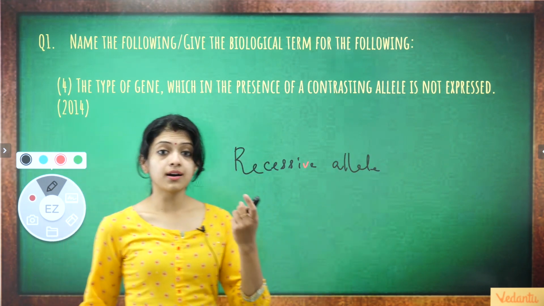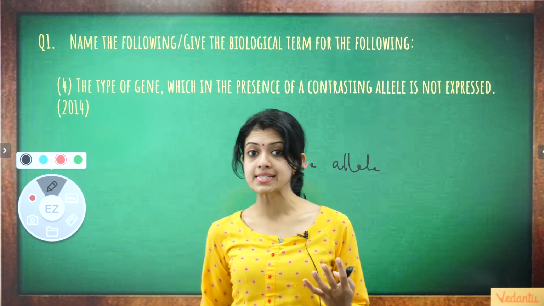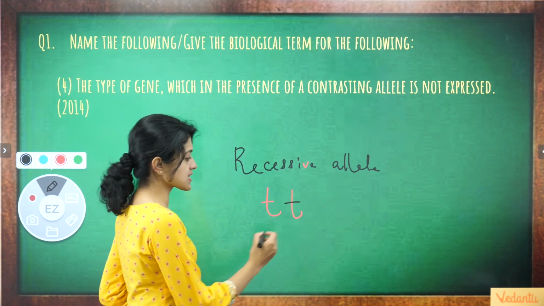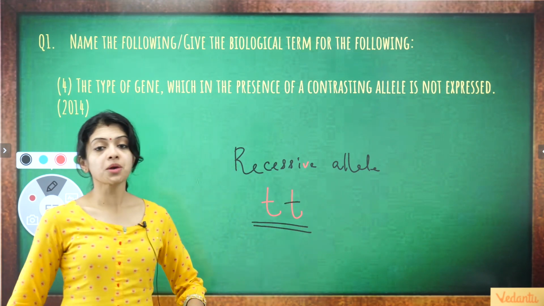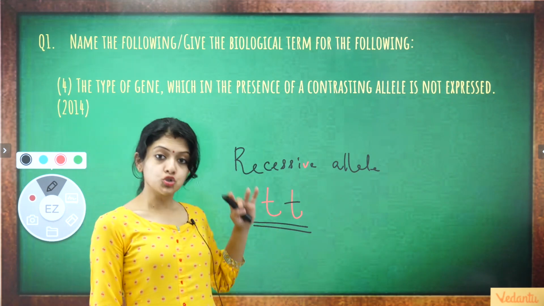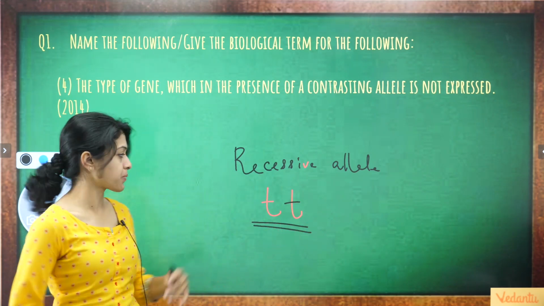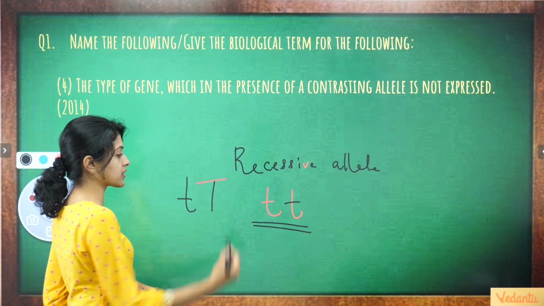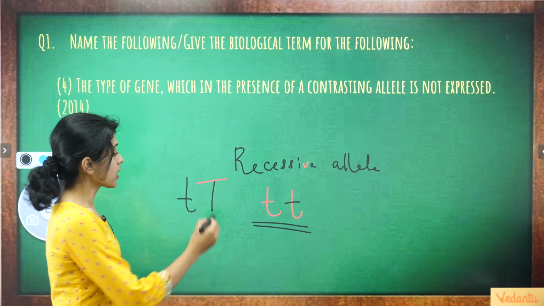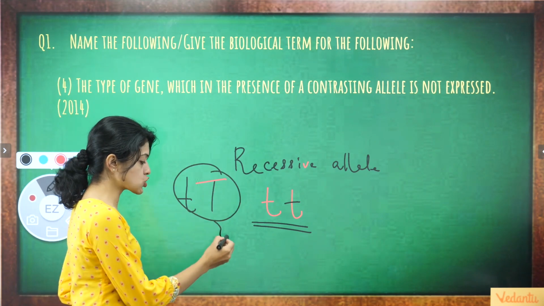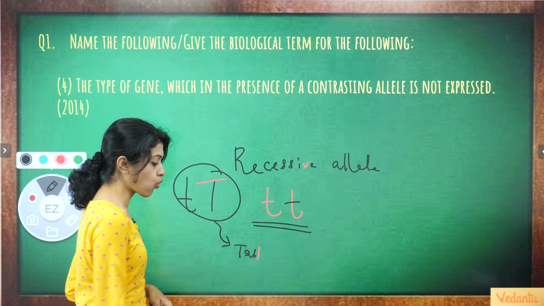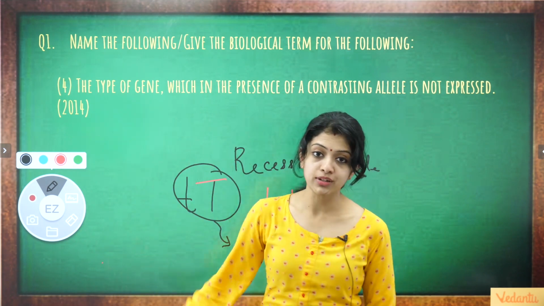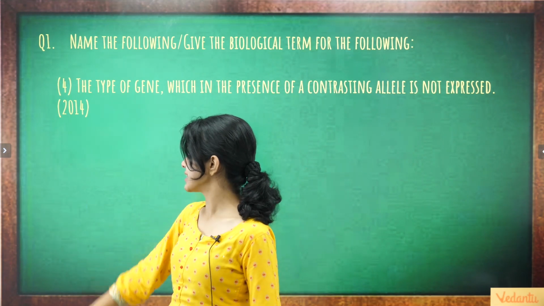Remember the character height that we discussed in Mendel's experiments? It was only in this case that the recessive trait dwarfness or shortness would be expressed. In case a recessive allele was present along with the dominant allele, it would physically appear tall, or it would physically show the dominant trait, right? This is why this definition of a recessive allele stands true.